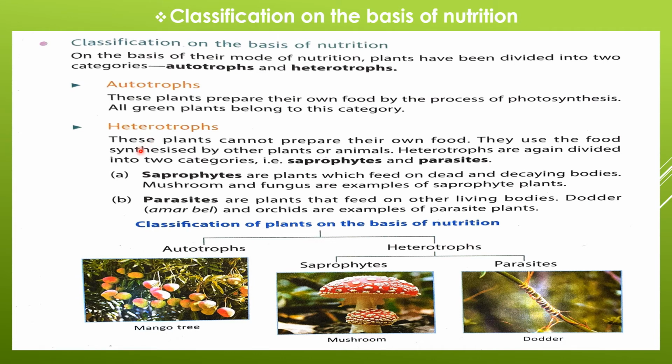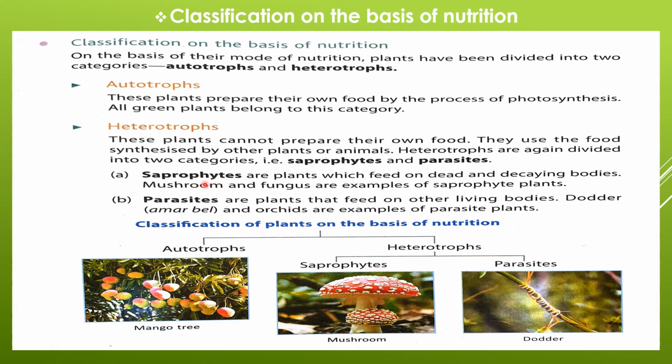Heterotrophs. These plants cannot prepare their own food. They use the food synthesized by other plants or animals. Heterotrophs are again divided into two categories, saprophytes and parasites.